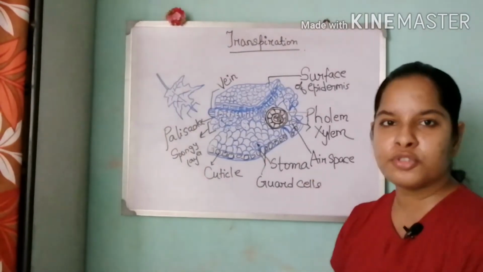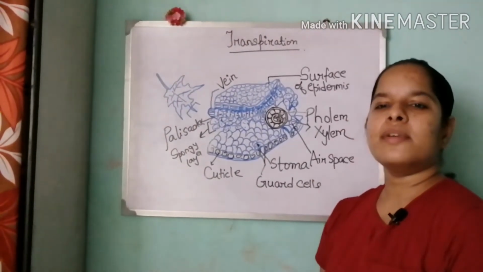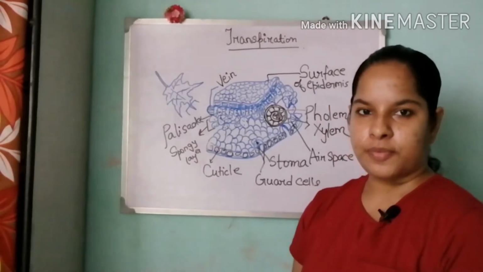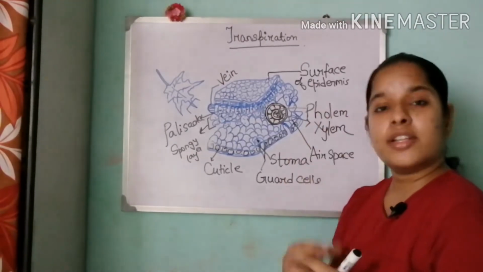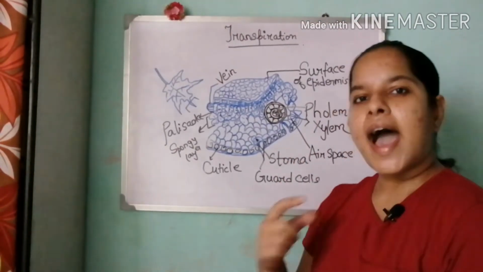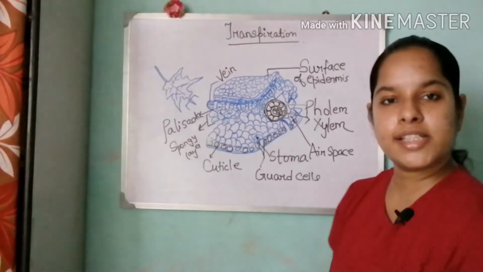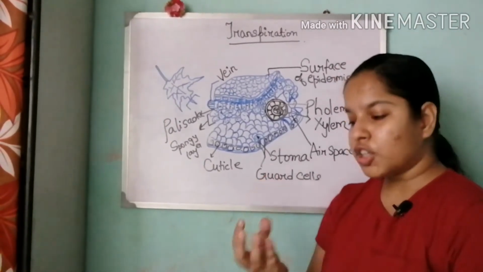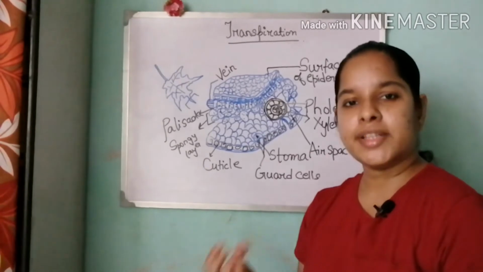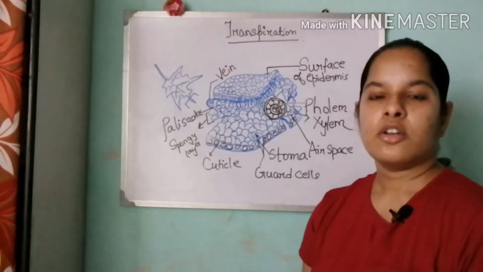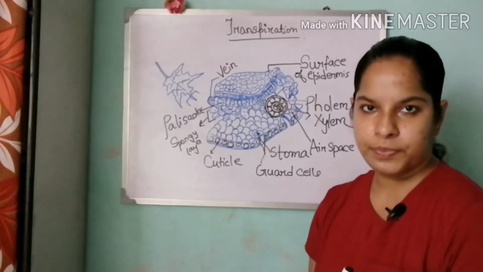What does xylem do now? Basically xylem is a pipe, like our tank connection. When our water is stored in a tank, it is distributed to different pipe connections. Similarly, xylem plays the role of a pipe. The water absorbed from the soil by the help of a root is transported by xylem to the rest of the parts for continuous activity.